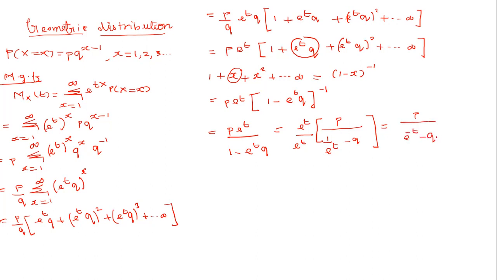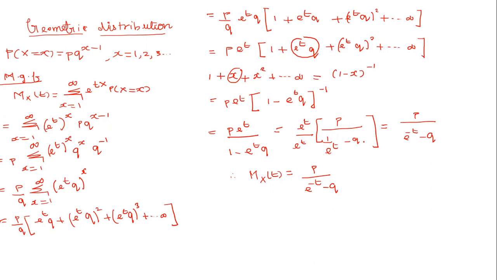So this is the moment generating function of the geometric distribution, that is M_X(t) equal to p divided by e power minus t minus q. This is a very important step. If you are taking e power t outside, there is no e power t with q, so we write it as 1 by e power t. If you multiply e power t inside, both get cancelled, the answer becomes 1, and this will get inside. Okay.